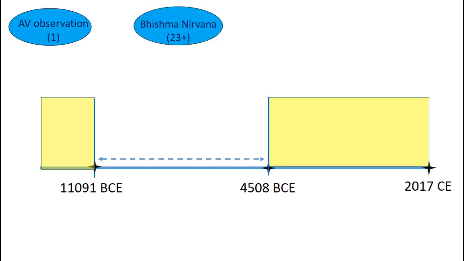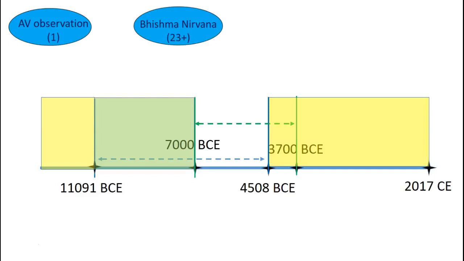This is from Bhishma Nirvana, more than 23 observations, and what they allowed us to again state with mathematical certainty is this: that the Mahabharata war could not have happened even a day later than 3700 BCE or any time before 7000 BCE. So now we have some overlapping time periods here. We can only focus on the overlap area, which is this period of about 2500 years, from 4500 BC to 7000 BCE.